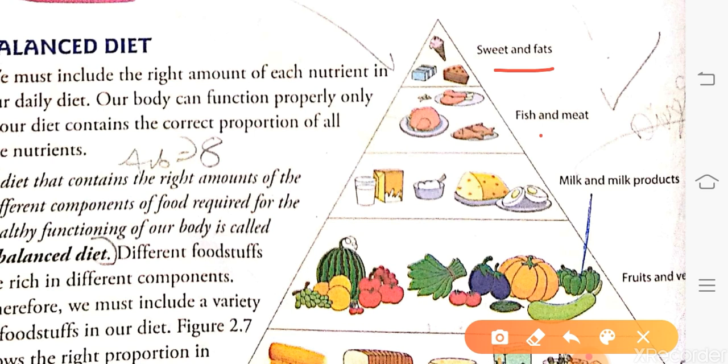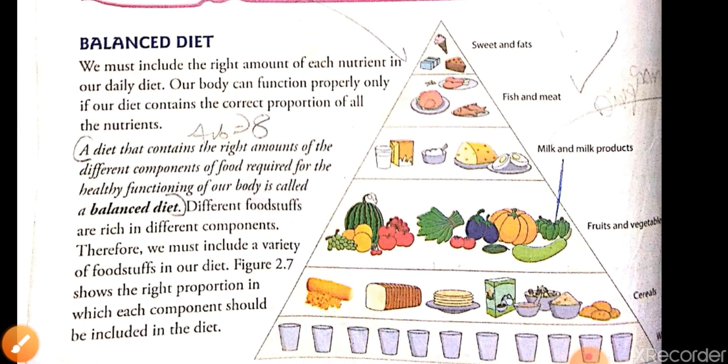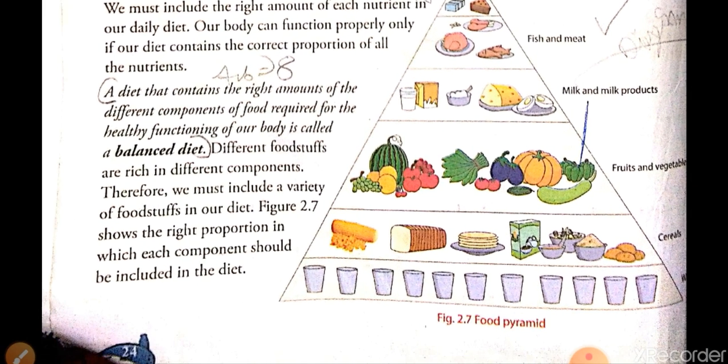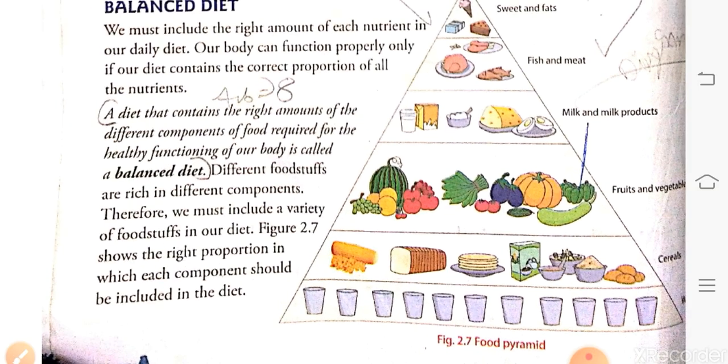Then, in some more amount than fat, we require protein, then milk and milk products, fruits and vegetables, and then carbohydrates. And we should drink at least 8 to 10 glasses of water every day. So this is called the food pyramid.